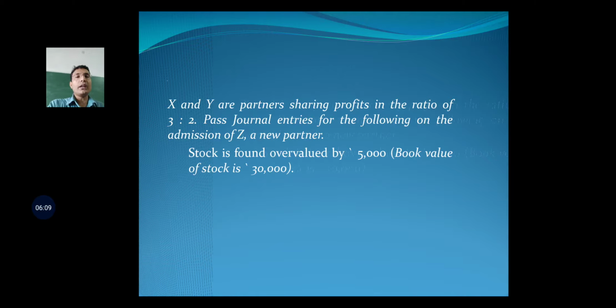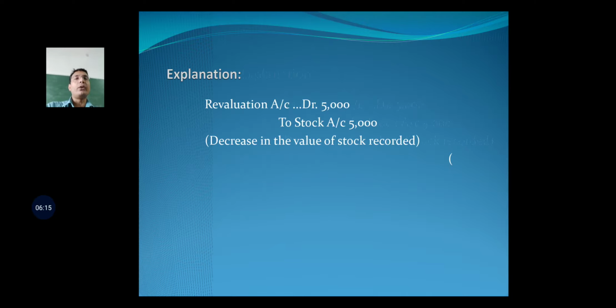Therefore, the stock is to be credited by 5,000, and this is a loss which is to be debited to revaluation account. So you may observe that revaluation account has been debited by rupees 5,000 and stock has been credited by rupees 5,000 so as to record the stock at the correct value of 25,000. Since it was overvalued, the overvaluation has been erased.